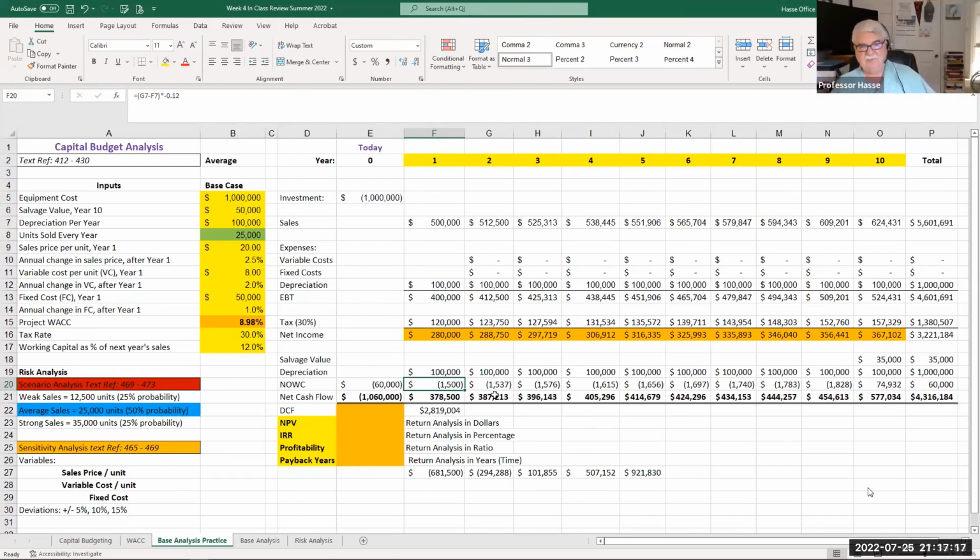But notice what happens at the end of the project's life in year 10. There's no additional years. The project is over. So what I do in the final year now is take 12% of the final year's sales, 624,431, and I get $74,932.